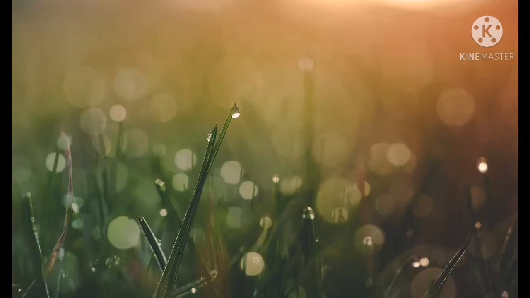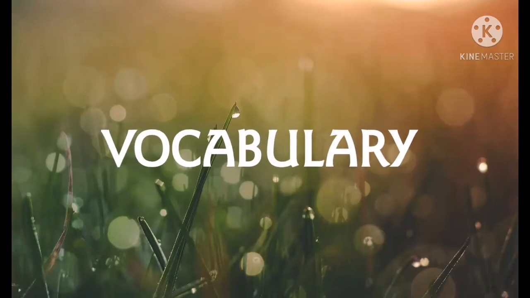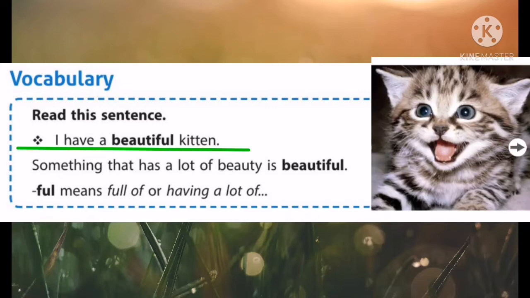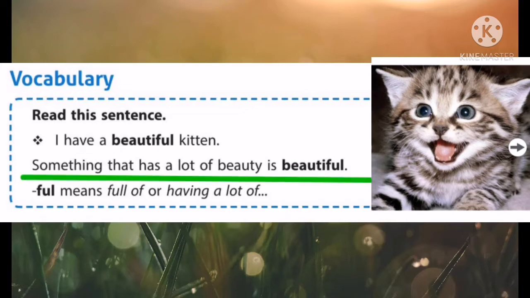Okay. Now let's discuss the vocabulary session from our textbook, page number 71. So all of you take your textbook. Vocabulary. Read this sentence. I have a beautiful kitten. Something that has a lot of beauty is beautiful.